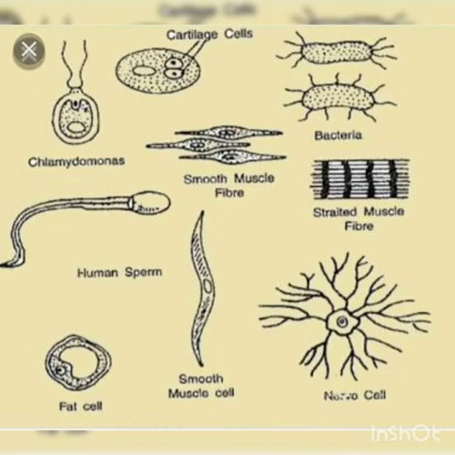There are cells which cannot be seen through our eye. If you see the smallest cell, it is the ovum, that is the egg. Egg is the smallest cell, it is microscopic. And if you take the biggest cell, it is the ostrich egg. And if you take the longest cell, it is a nerve cell. So the size of the cells also keeps varying.